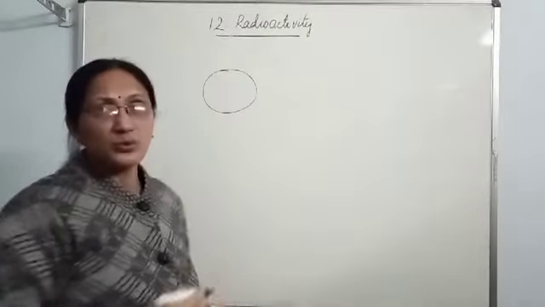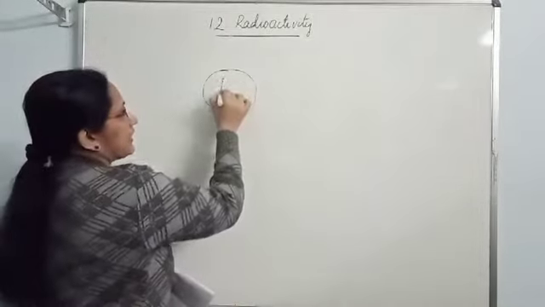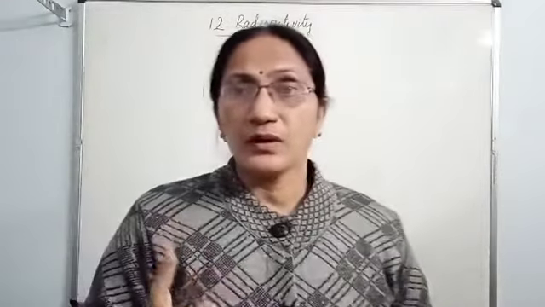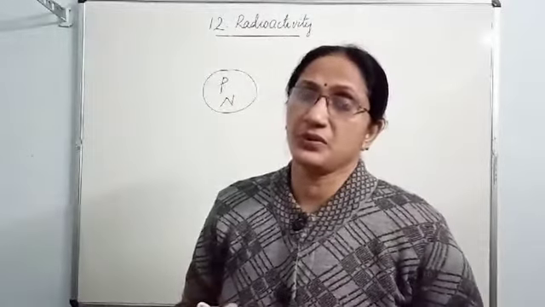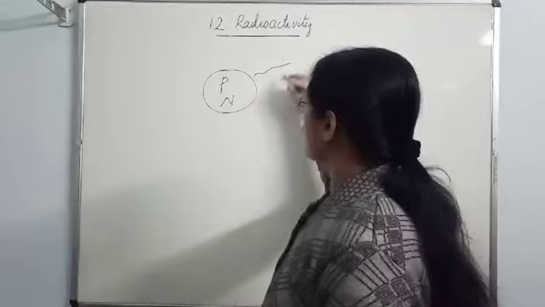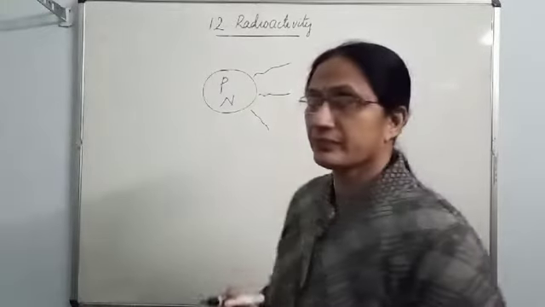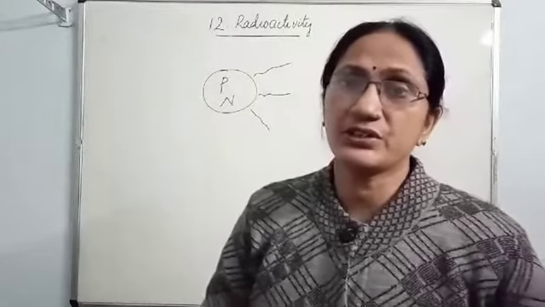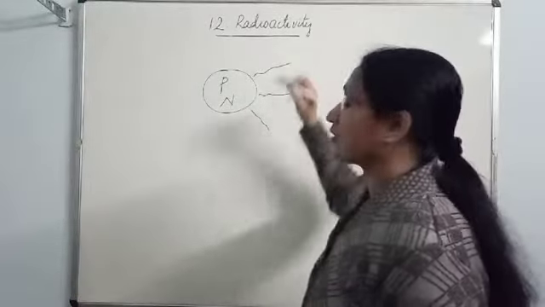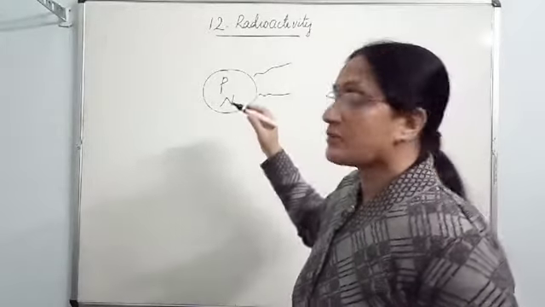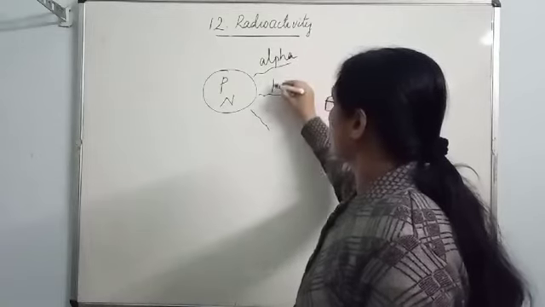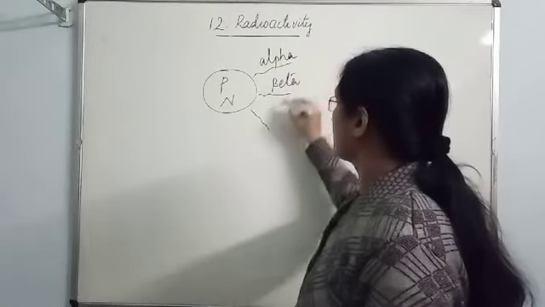This is the nucleus of an atom. It contains protons and neutrons. For a highly unstable nucleus, some radiations will be emitted, just for attaining stability. And these radiations are of three different types, and the names given were alpha, beta and gamma.